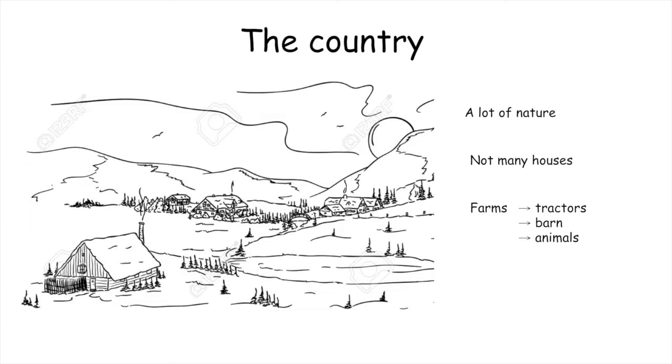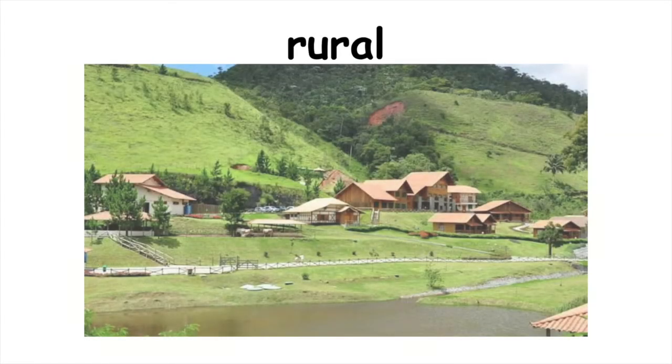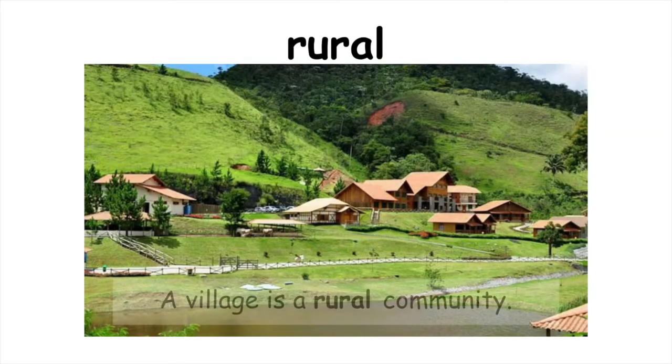In the country, there are not many cities or towns. There are villages. Now, the adjective to describe these places is rural. So here we have a village, and we say a village is a rural community.